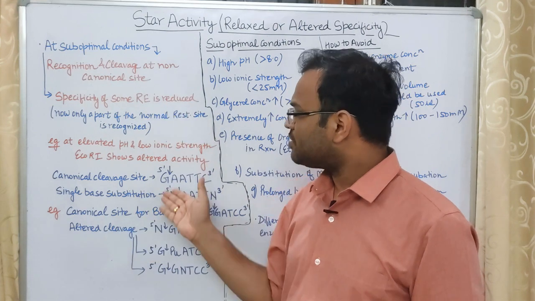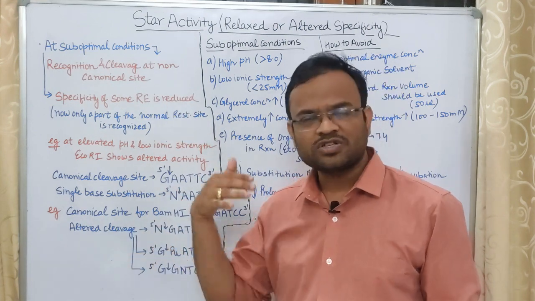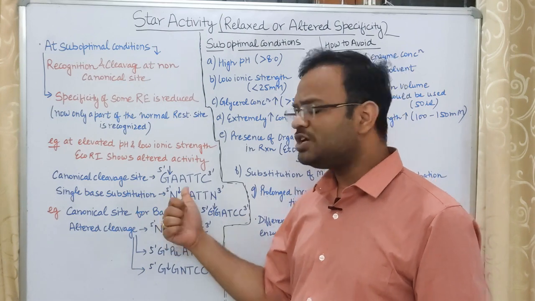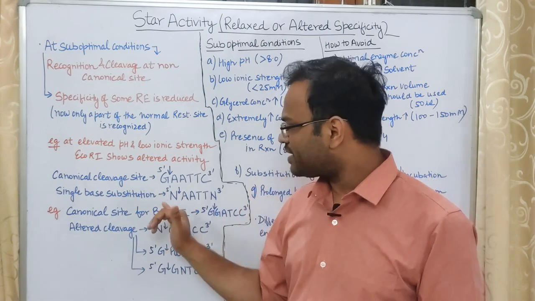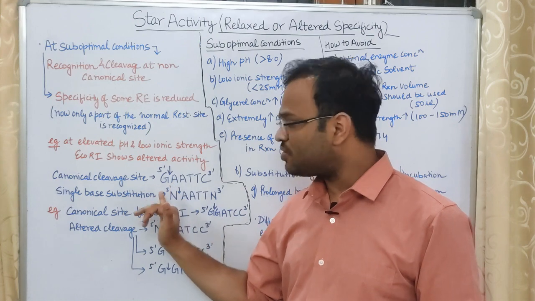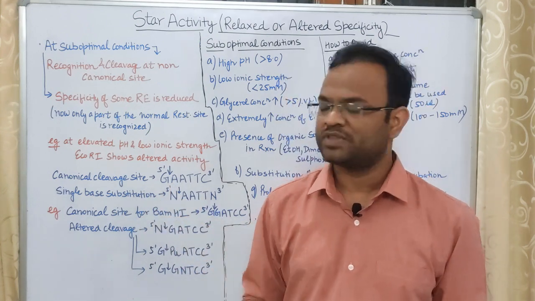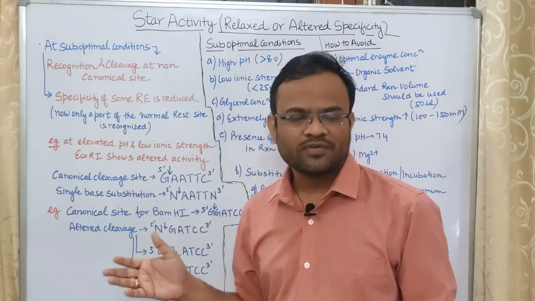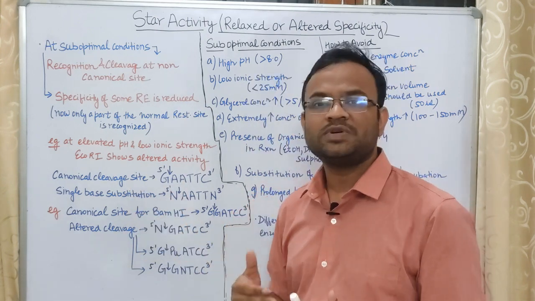Because of the suboptimal conditions, because of the altered conditions, because of the changed conditions, now the EcoRI is not able to correctly identify this site. It is now cutting at a non-canonical site. This is what I mean. Does this take place only in EcoRI? No, it also takes place with other enzymes.